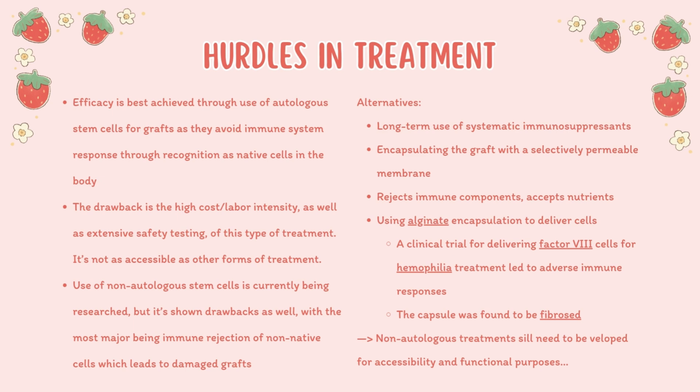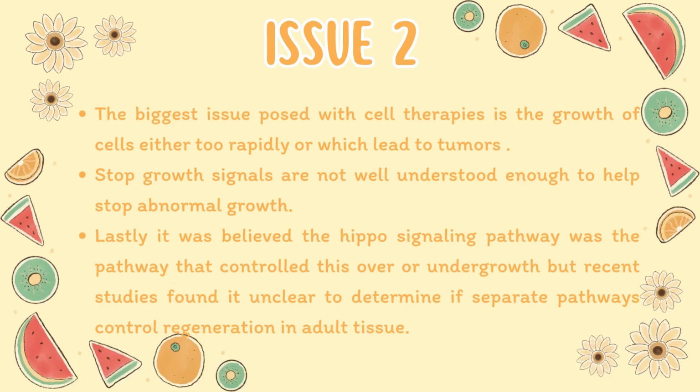Non-autologous treatments still need to be developed for accessibility and functional purposes. Issue 2. The biggest issue posed with cell therapies is the growth of cells either too rapidly or too slow. When it grows too rapidly, this often leads to tumors. Stop growth signals are not well understood enough to help stop abnormal growth. Lastly, it was believed that the hypoxia signaling pathway was the pathway that controlled this over or undergrowth, but recent studies found it is unclear to determine if separate pathways control regeneration in adult tissue.